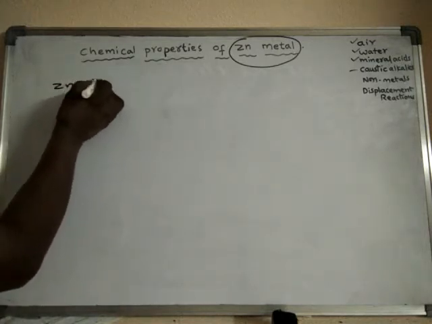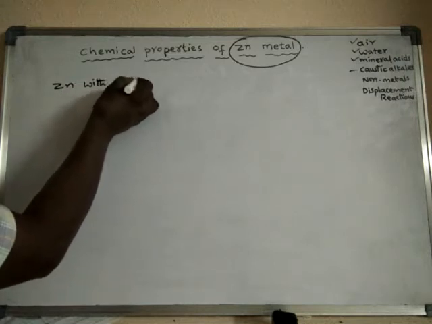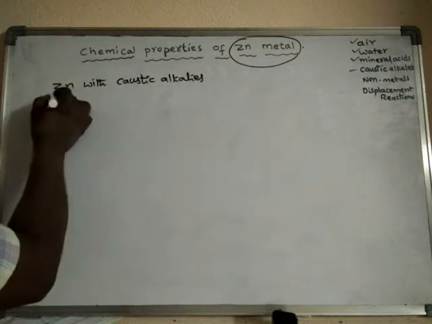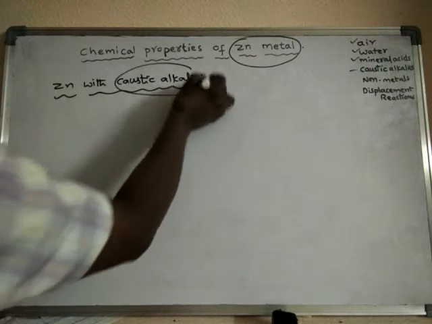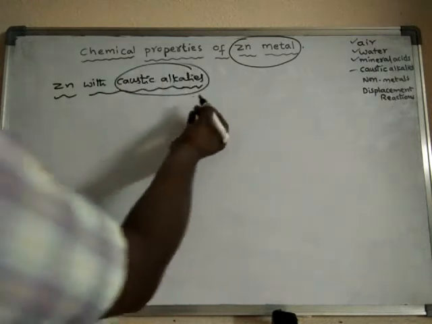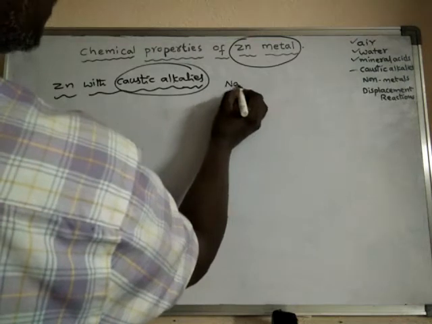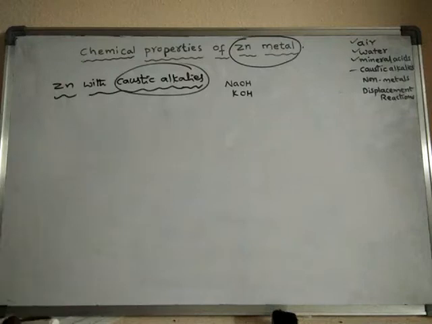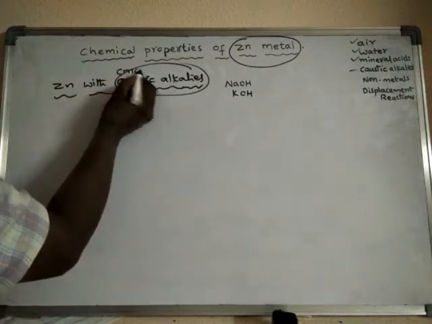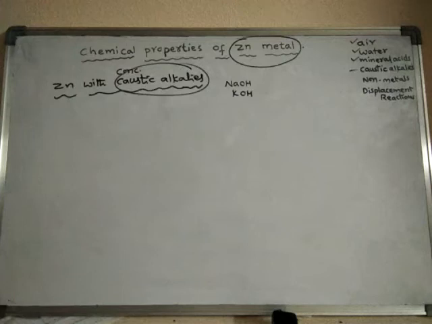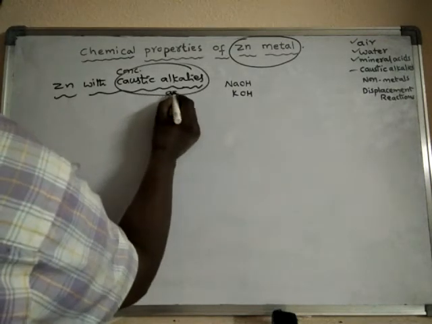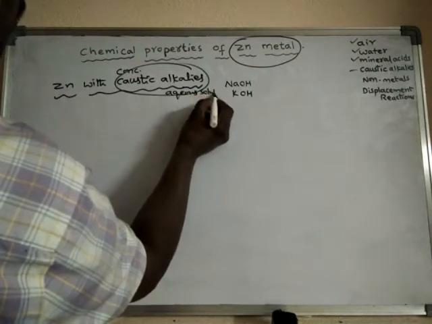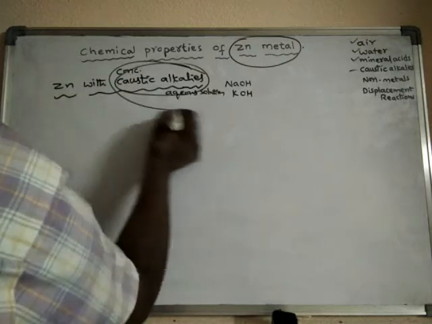Zinc with the caustic alkalis. What are caustic alkalis? Caustic alkalis are sodium hydroxide, caustic soda, and potassium hydroxide. Generally we will take a concentrated aqueous solution of caustic alkalis.